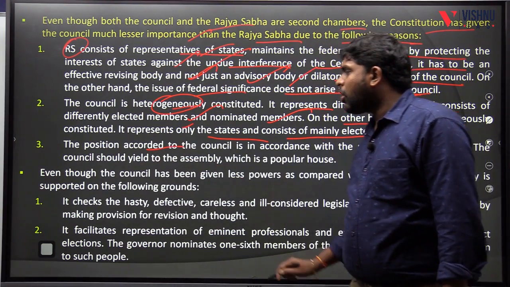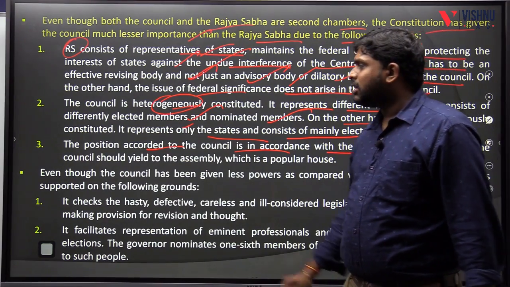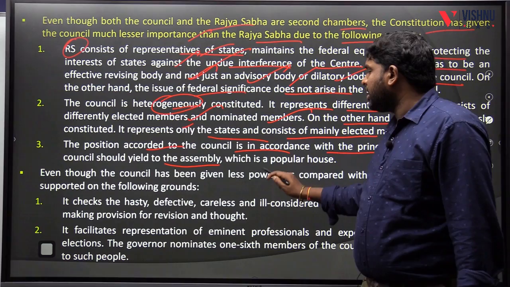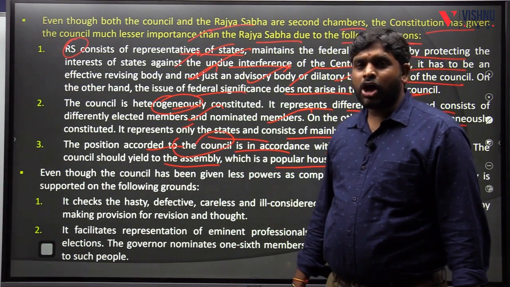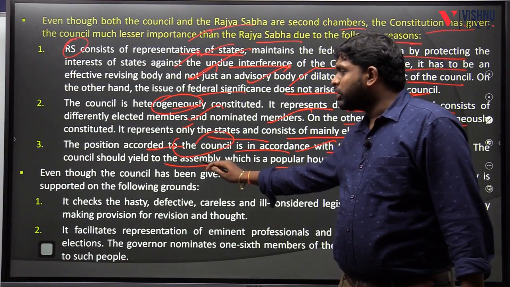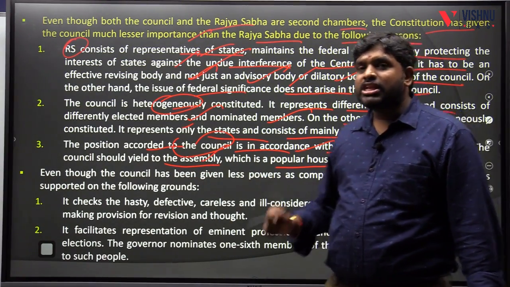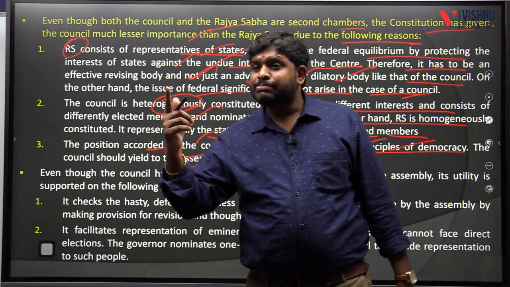Third, the position accorded to the council is in accordance with the principles of democracy. The council should yield to the assembly, which is a popular house. So with respect to the voting pattern, the council is secondary and the assembly is primary.